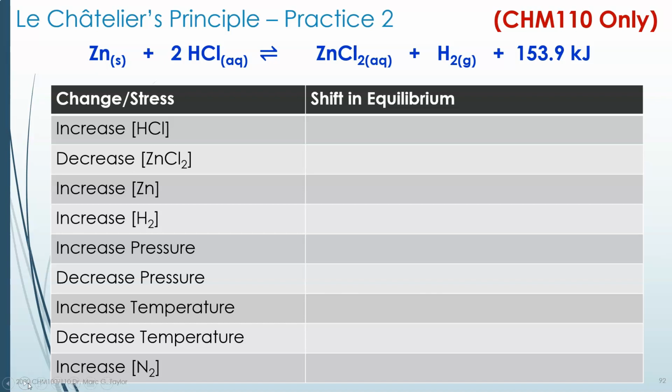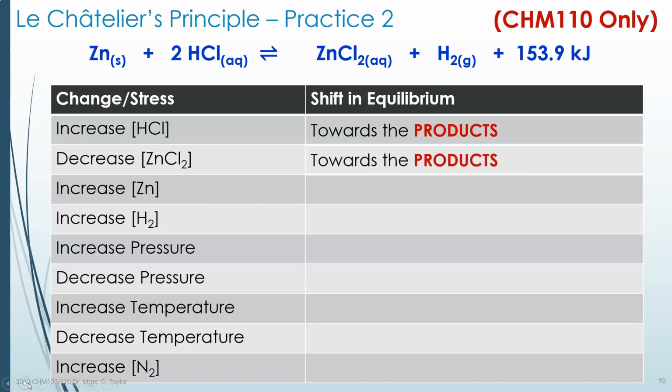What happens when you increase the hydrogen chloride, the hydrochloric acid concentration? Well, that's a reactant, so you have too many reactants now, you need to make more products. If you decrease the zinc chloride concentration, well, zinc chloride is an aqueous product. We're decreasing a product, we need to make more product. Increasing the zinc. Zinc is a solid reactant. It's a reactant, but it is solid. It's a pure solid, and as a pure solid, it does not affect the equilibrium. So it will have no effect.